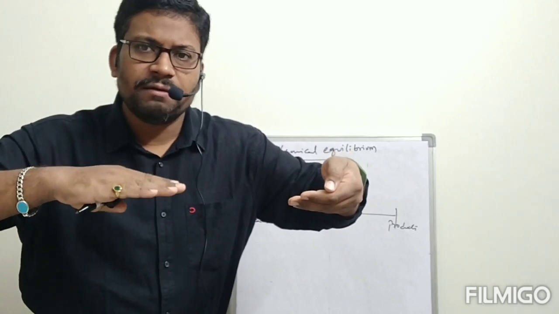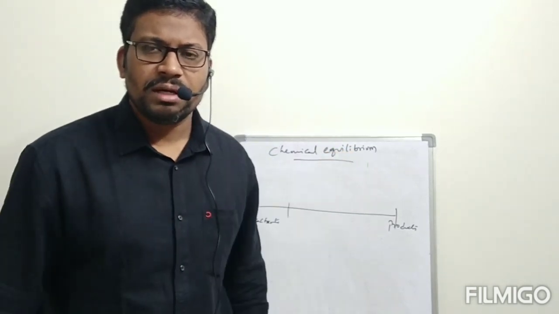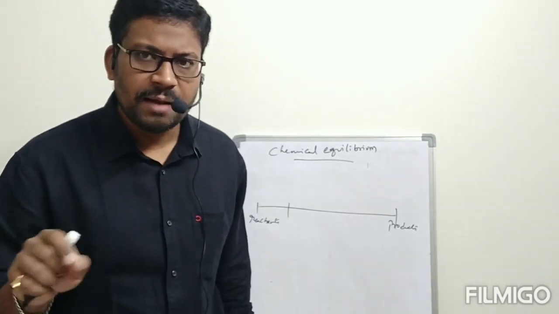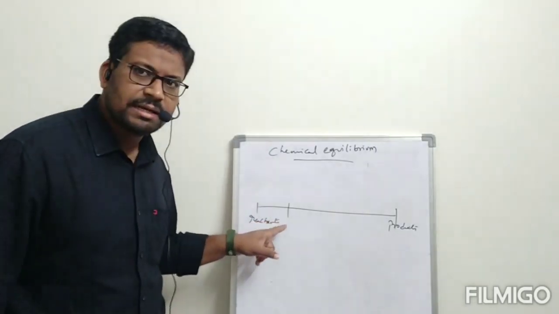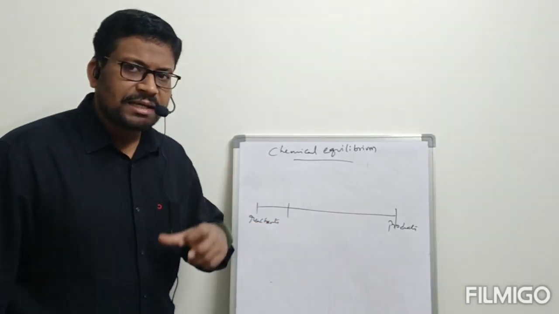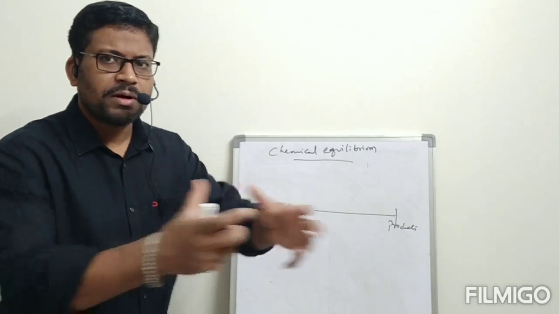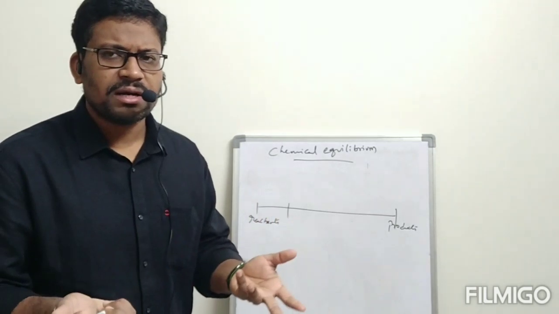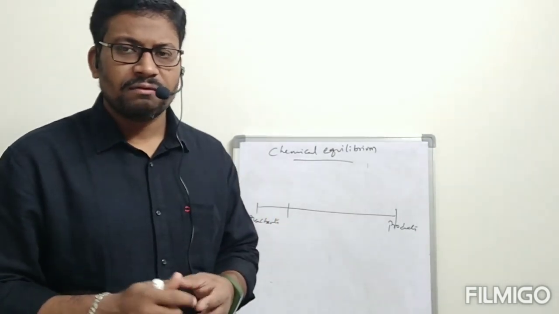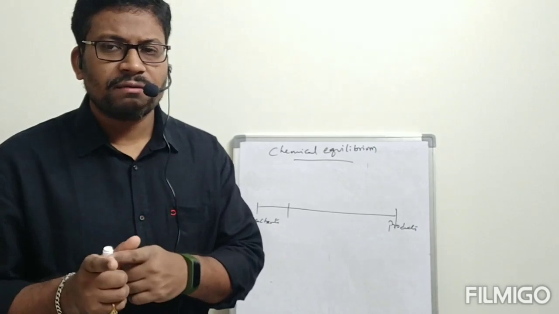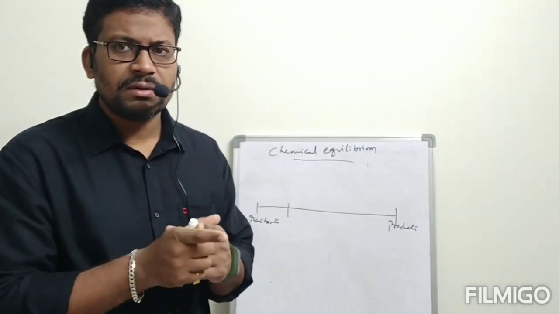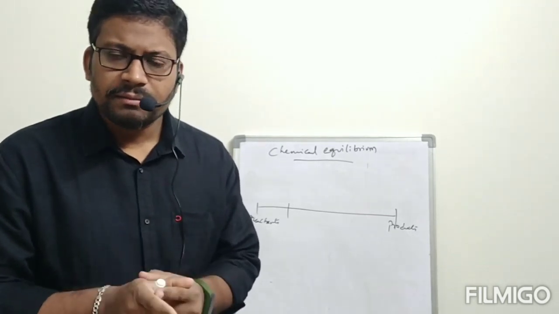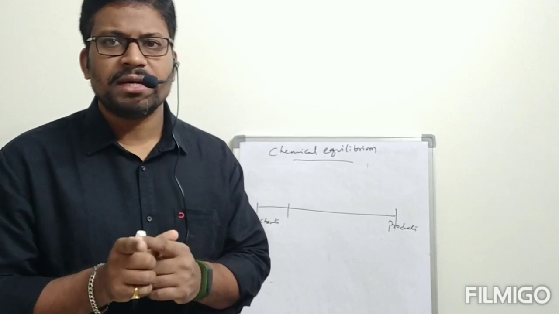That condition is called equilibrium. Rate of forward reaction equals rate of backward reaction. That can happen at the reactant side. The meaning of this is that a lesser amount of reactants will be there and a greater amount of products will be there. At that condition, there is a chance of rate of forward reaction equal to rate of backward reaction. Already I told, there is no need for the reactants amount to be equal to the products amount at equilibrium. The condition at equilibrium is that the rate of forward reaction must be equal to the rate of backward reaction.